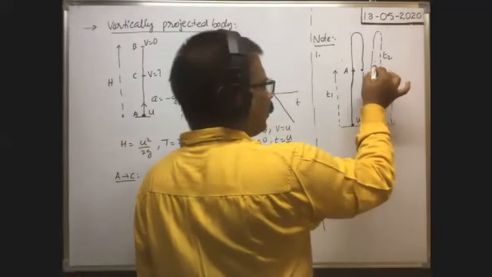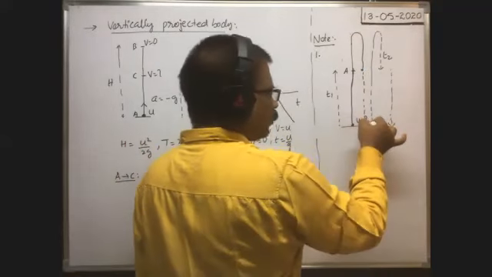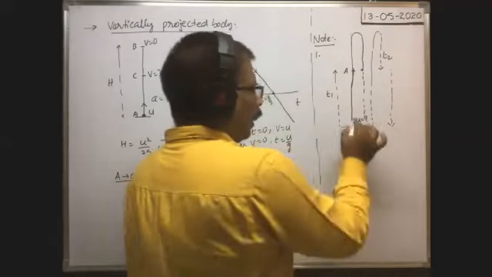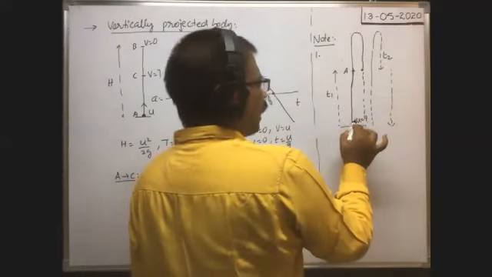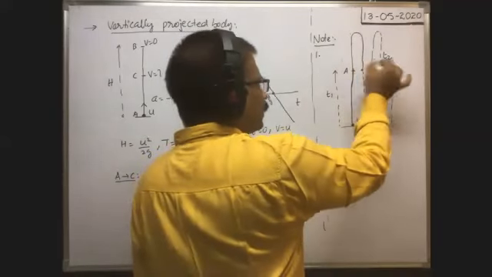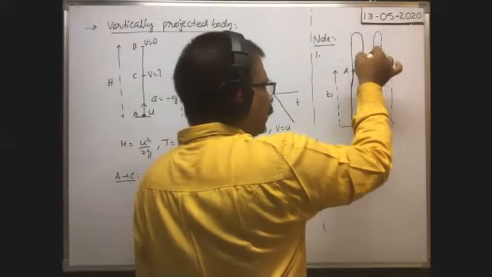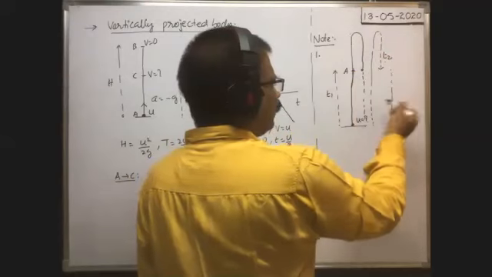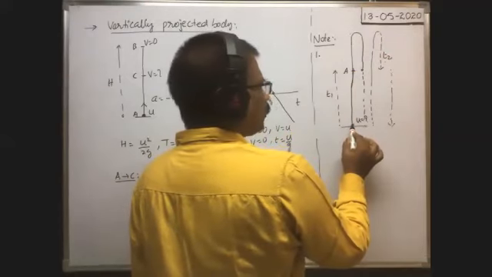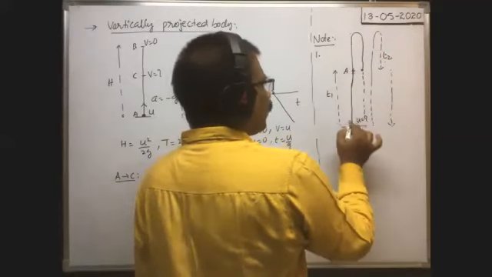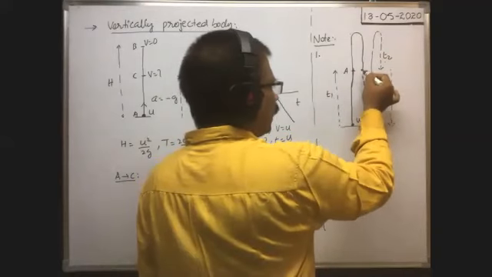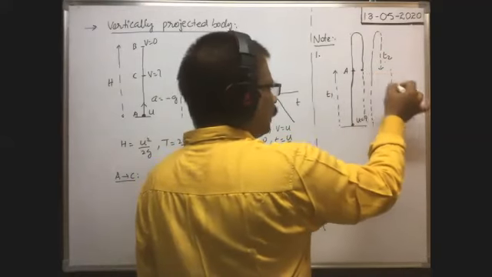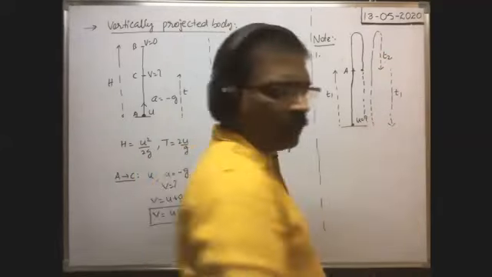Time taken by this body to travel the remaining distance to reach the ground is how much? Up to this point, the time taken by the body to travel from the point of projection is equal to t2, given. Then from this point A to reach the ground, what is the time taken? The time taken by the vertically projected body to reach the point A from the ground is equal to t1. So the time taken by the body to reach the ground from this point A is also equal to